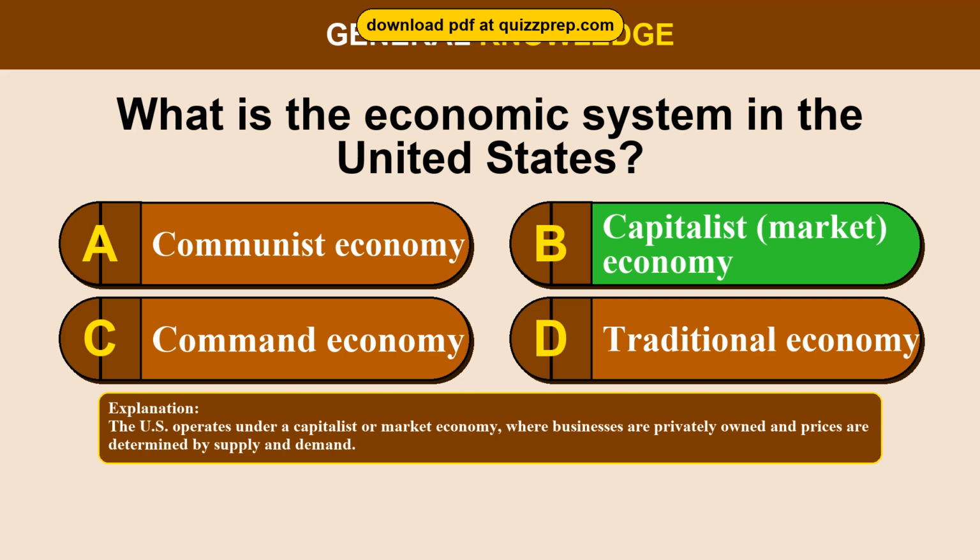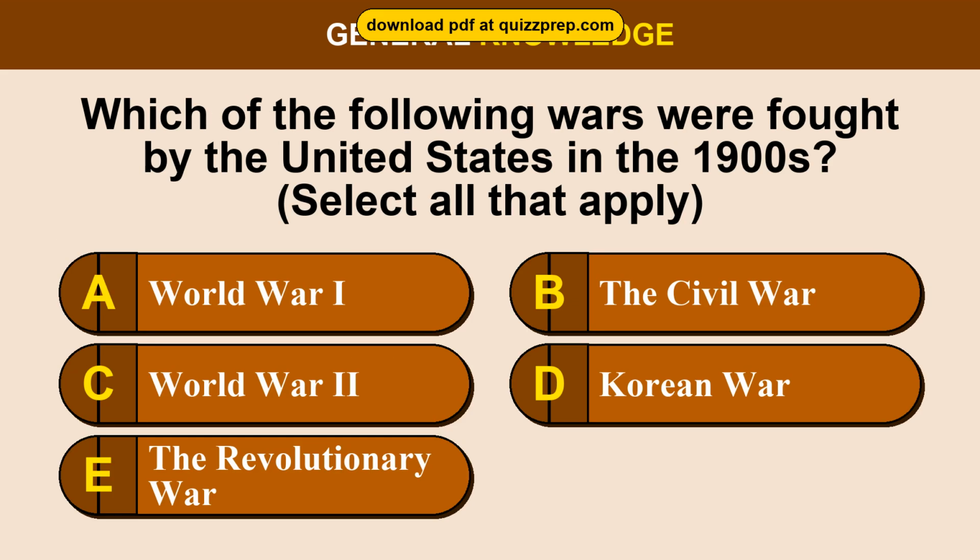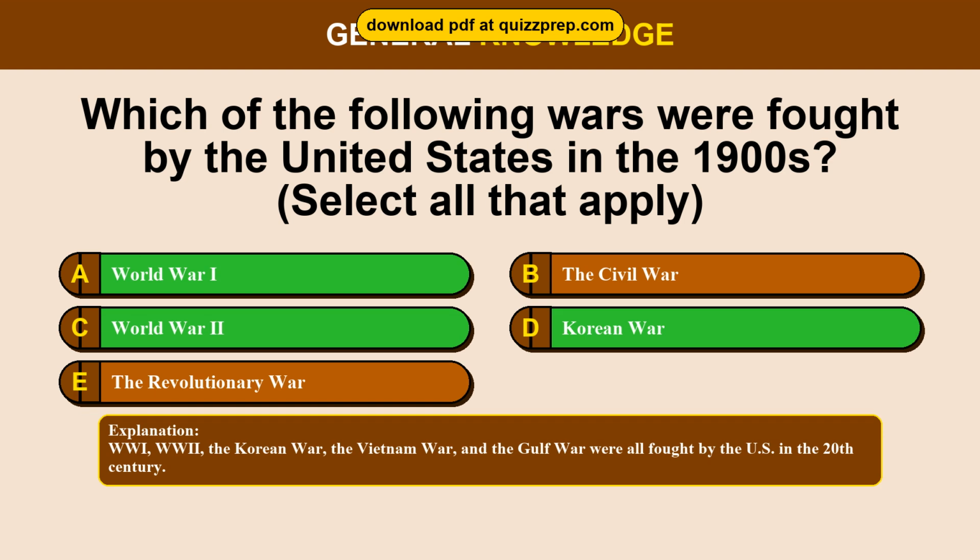Question 50. Which of the following wars were fought by the United States in the 1900s? Option A, World War I. Option B, the Civil War. Option C, World War II. Option D, Korean War. Option E, the Revolutionary War. The correct answers are options A and C and D. World War I, World War II, Korean War. WWI, World War II, the Korean War, the Vietnam War, and the Gulf War were all fought by the U.S. in the 20th century.